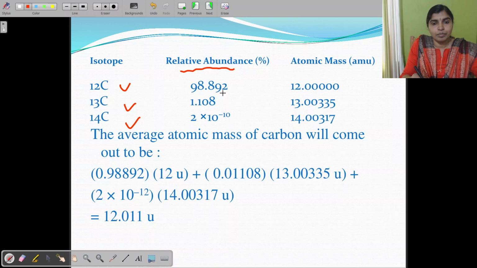That is 98.892 for carbon 12. That is the most abundant. Then carbon 13 is 1.108 percent, and carbon 14, the least, is 2 into 10 to the power minus 10. And its atomic masses are given like this. For carbon 12 it is 12.00, for carbon 13 it is 13.00335, like that. And how will you find out the average atomic mass?